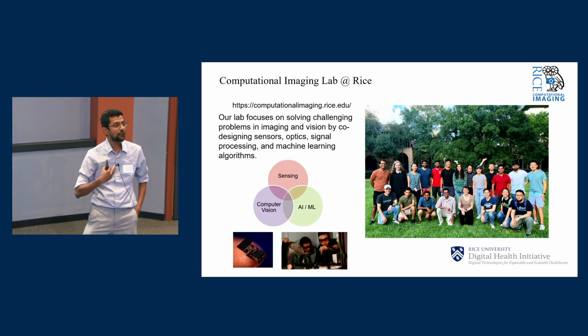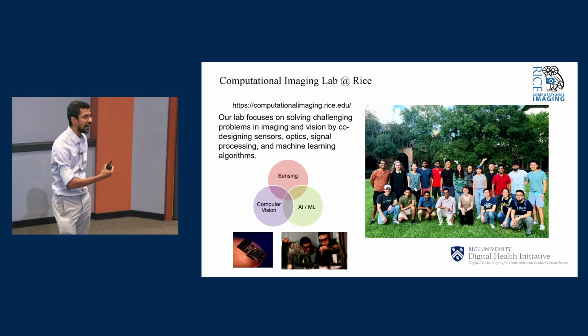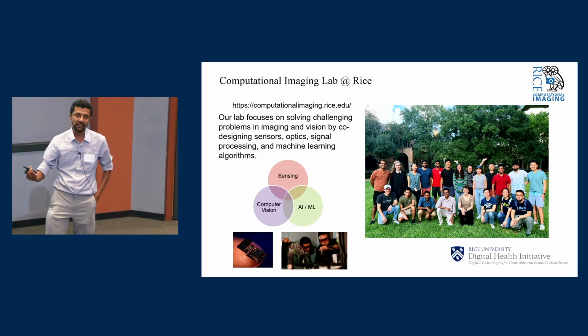Specifically, the toolkit of how we go about designing these things is that you've all heard about AI, and typically AI and machine learning is used in the analysis of acquired data.